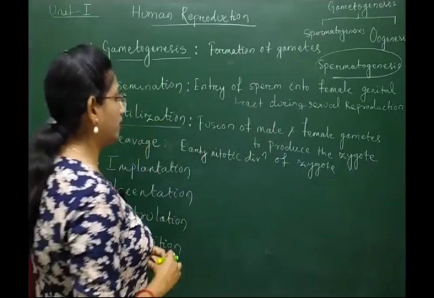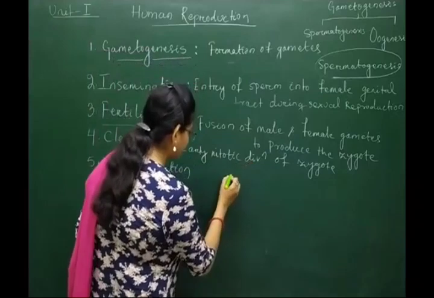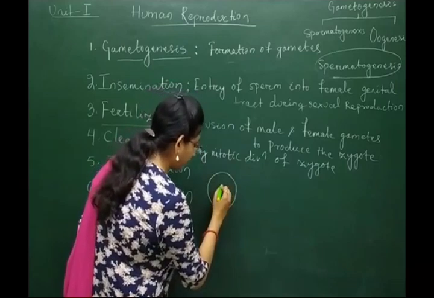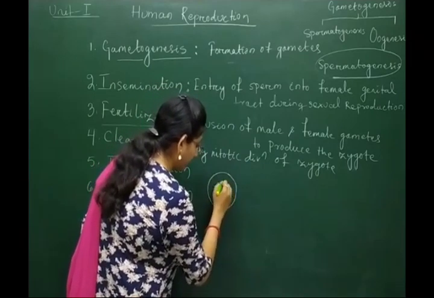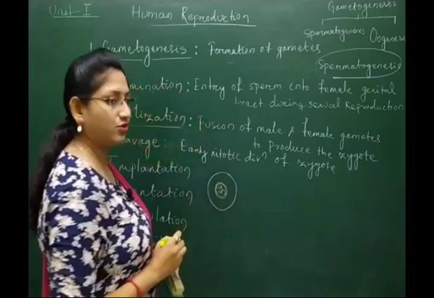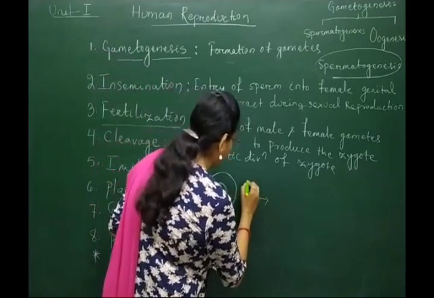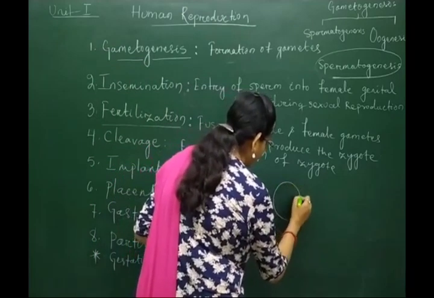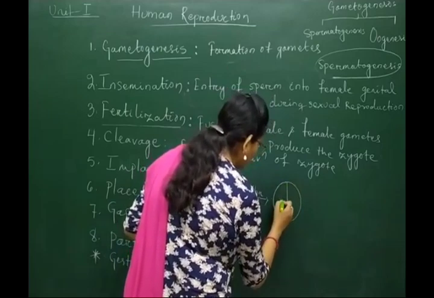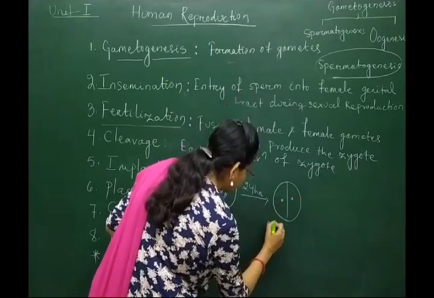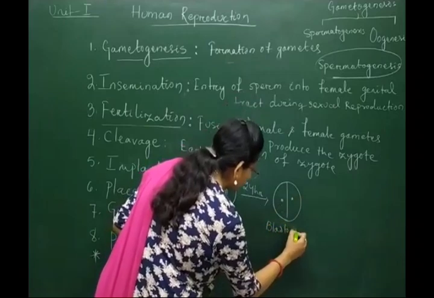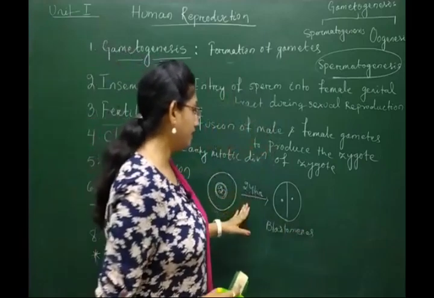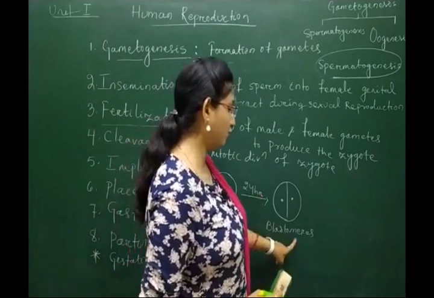If we talk about the divisional stages of the zygote, after the fertilization, the zygote is a single cell structure. After 24 hours, it will divide into 2 blastomeres. So cleavage starts and it divides into 2 blastomeres.